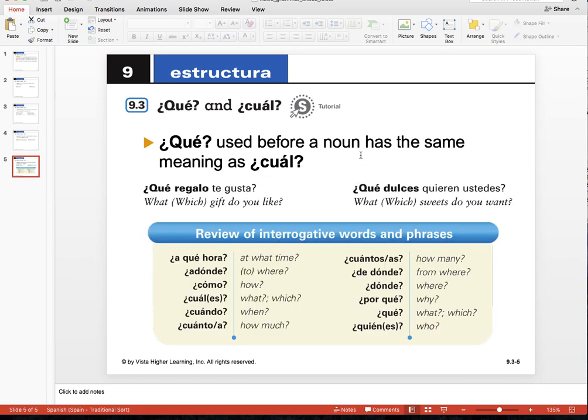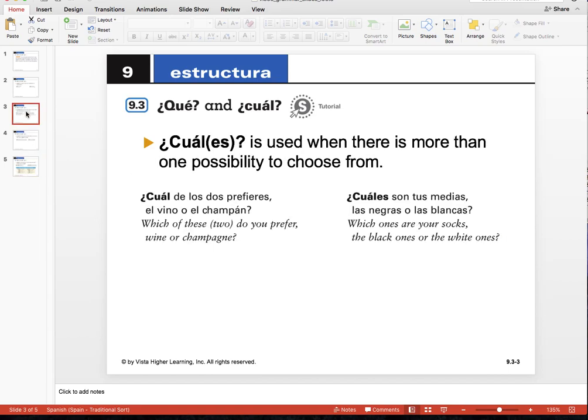So this tells us that qué used before a noun has the same meaning as cuál. Okay, so ¿qué regalo te gusta? So in English, you could say what or which gift do you like? Or ¿qué dulces quieren ustedes? What or which sweets do you like? All right, so the only exception to that is when you can use de, which the slide doesn't tell us directly, but if we go back here, ¿cuál de los dos prefieres? Right? Because there's that de there, it's okay to use cuál, right? So keep that in mind.